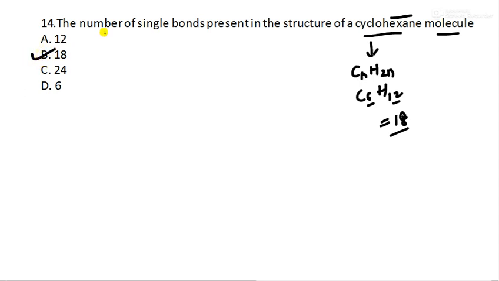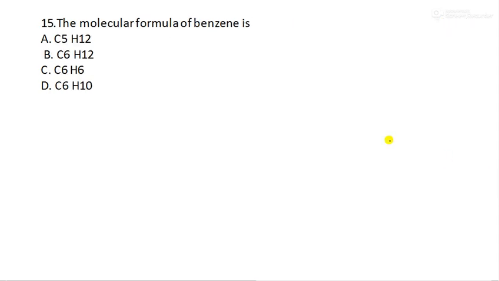Moving to question number 15. The molecular formula of benzene is, yes, it is C6H6. It is very important. You have to remember both the molecular formula and the structural formula, and you should know the number of single and double bonds.